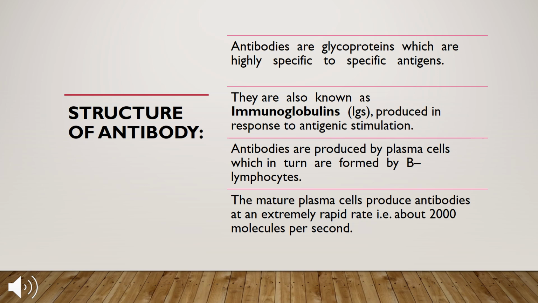So whenever there is attack of any antigen in our body, it stimulates the production of these antibodies. Antibodies are produced by plasma cells which in turn are formed by B lymphocytes, and the mature plasma cells produce antibodies at an extremely rapid rate, about 2000 molecules per second.